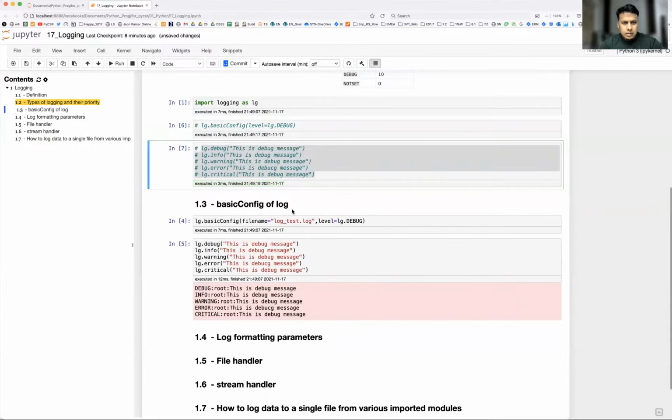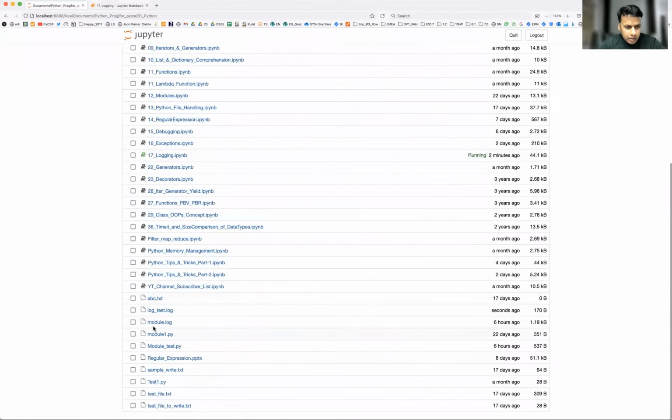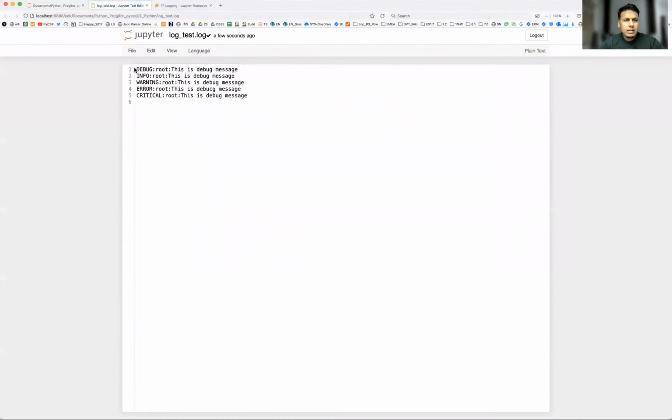Okay, so now you see this part is executed, but I don't see any output, right? Why? Because now I'm capturing all the logs into the file. So what is my file name? test.log. So let's see whether this file has been created or not. Yeah, see here: debug, info, warning, critical. If you run this again, what will happen? It is going to run again and log everything here. Let me refresh. Yeah, since it is in append mode, it will keep appending the logs into the same file. Okay, that is this part, the basic one.